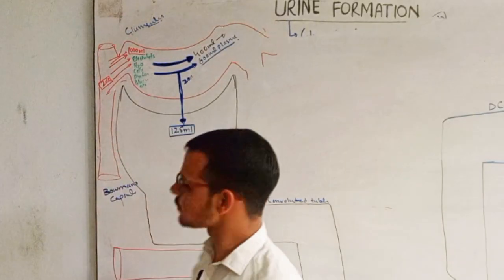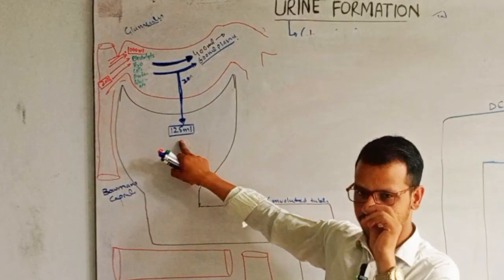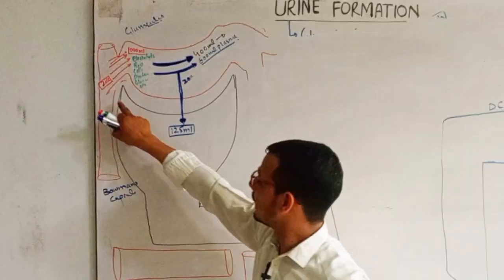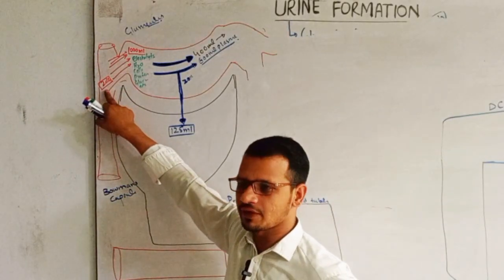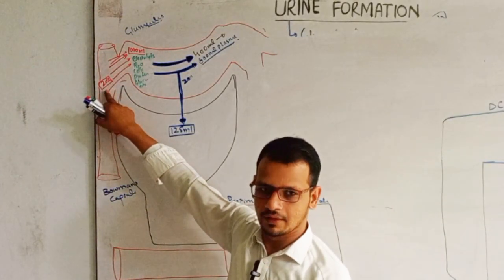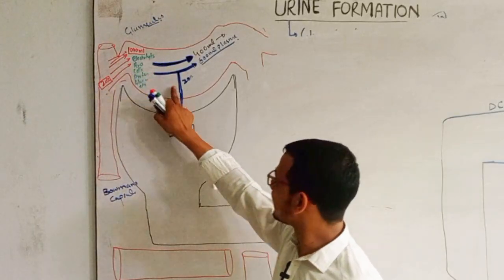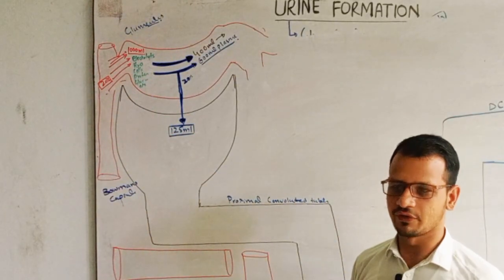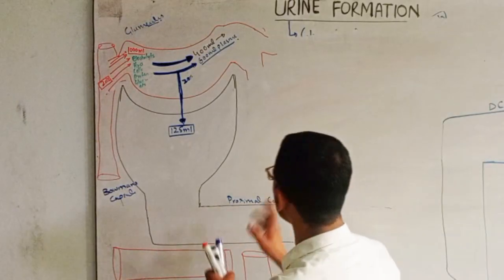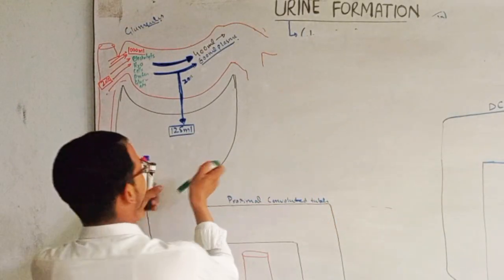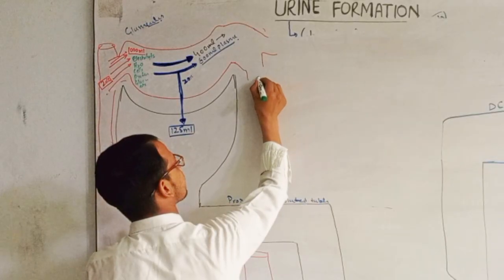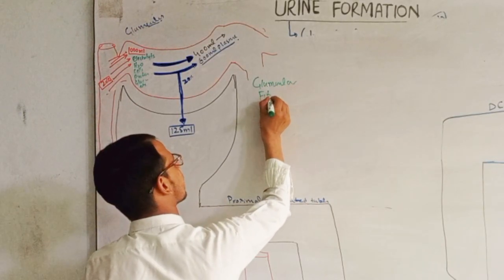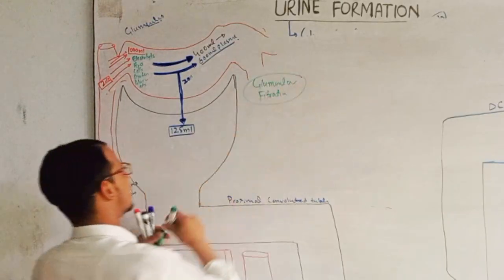125 ml, and that's why we are saying that glomerular filtration rate is 125 ml, because the kidney gets 20% of the blood from cardiac output per minute, and per minute it only filters 125 ml. So glomerular filtration rate is 125 ml, right? The first step is glomerular filtration and urine formation, right?